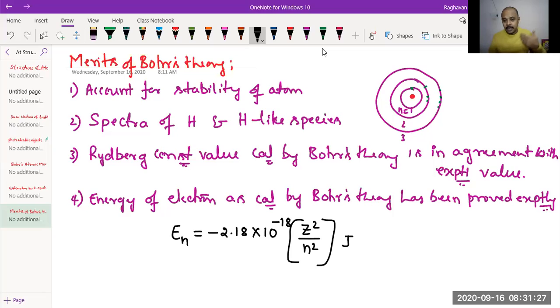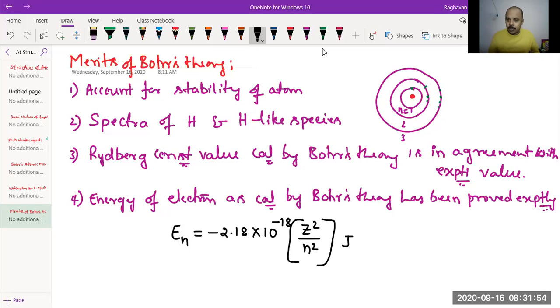An electron in any energy level will have its own energy. The electron energy in the first energy level is different from the second, the fifth, the sixth. So you can calculate the energy of an electron in different energy levels, not only for hydrogen but for hydrogen-like species also.